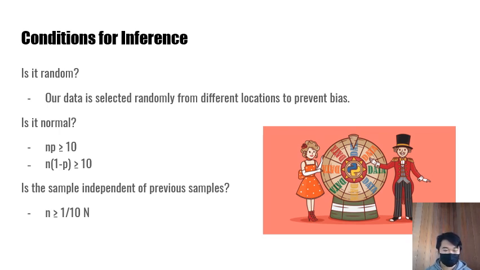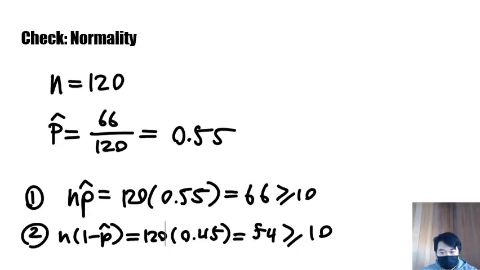The second condition is that we have to check for a normal distribution, which can be done through the equations on the slide. We also have to check that the sample is independent of any previous samples that might have been taken, meaning that any previous samples would have no influence on the sample that we took. We know that this condition is valid because our sample size is less than 1/10 the size of the population.